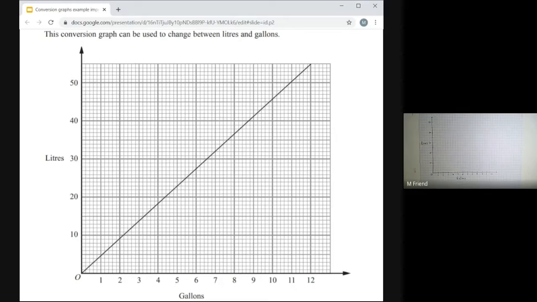Very similar idea, but this time I find the 6 gallons, and I'm not going to look at the 6 over on the y-axis. It's the 6 that's on the bottom, because all the gallons are down there on the x-axis. So I find the 6 gallons, draw a line up to the graph, stop when I hit the graph, turn left, head towards the y-axis, and the number where I hit the y-axis is how many litres 6 gallons is worth.